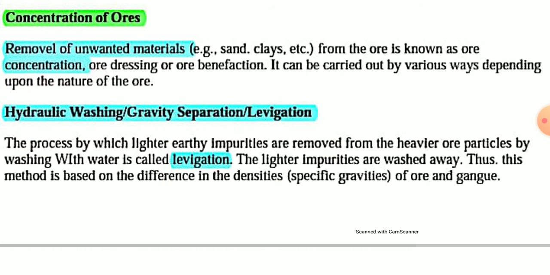This is simply washing the ore particles with water. In hydraulic washing or levitation, the process by which the earthy impurities are removed from the heavier ore particles by washing with water is called levitation or hydraulic washing. The lighter particles or lighter impurities are washed away, and thus this method is based on the difference in the specific gravities of ore and gangue.